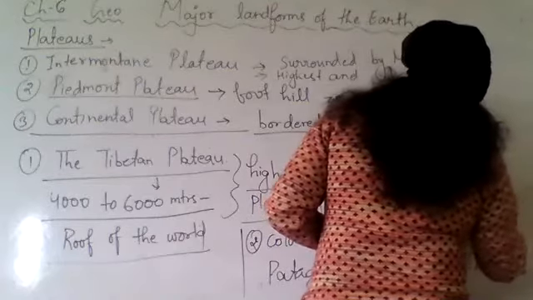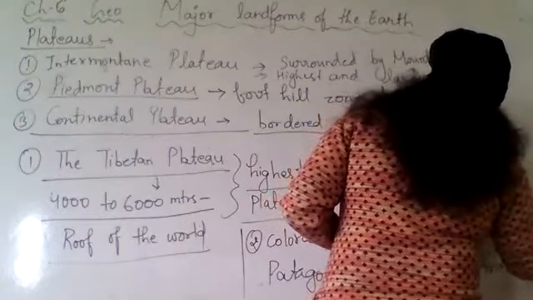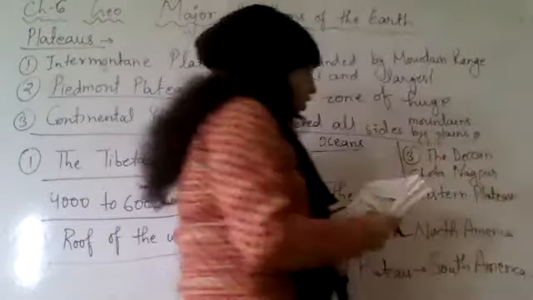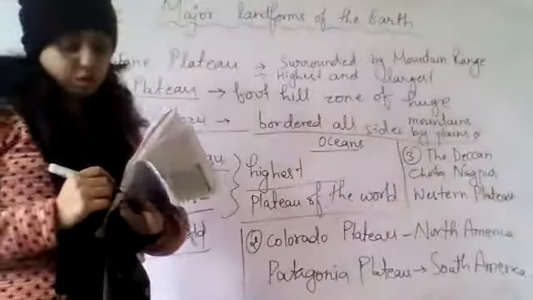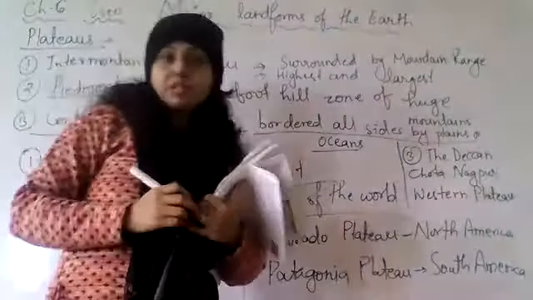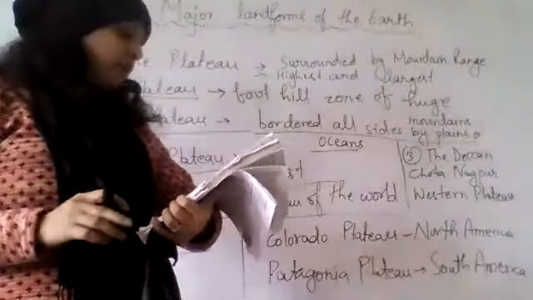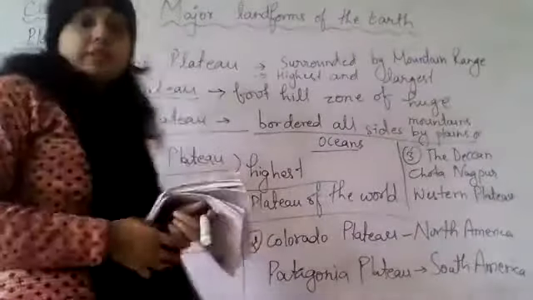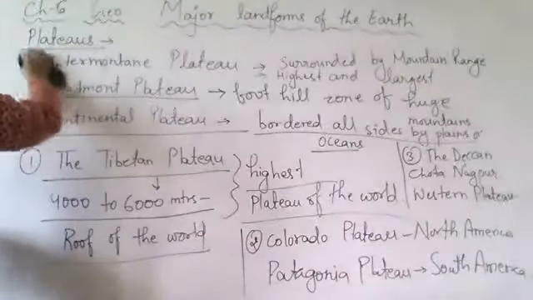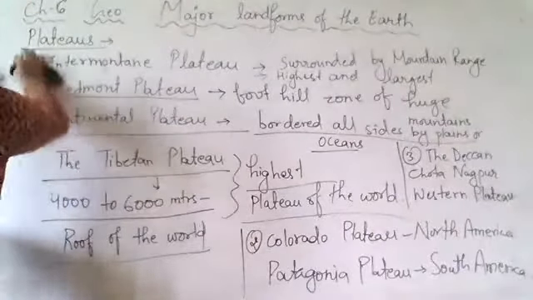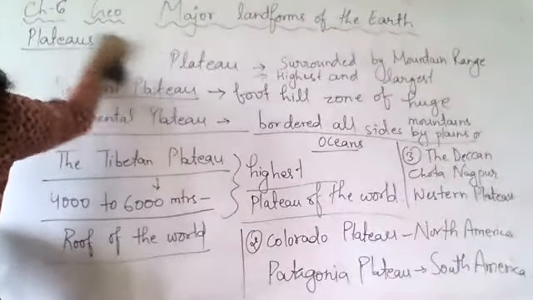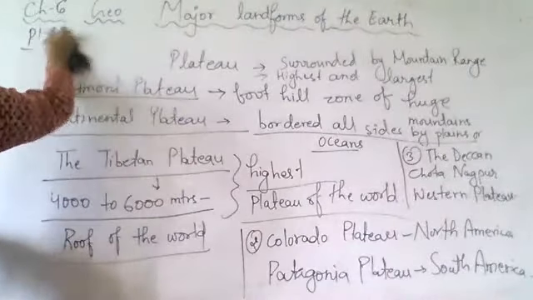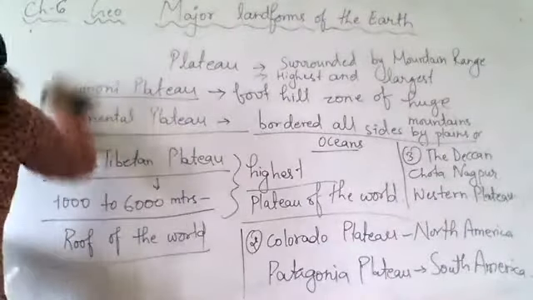So these are some examples of continental plateau. Now, like plains and mountains, plateaus are also having their own significance. That means importance. Understood?